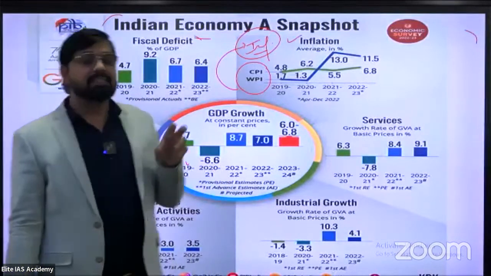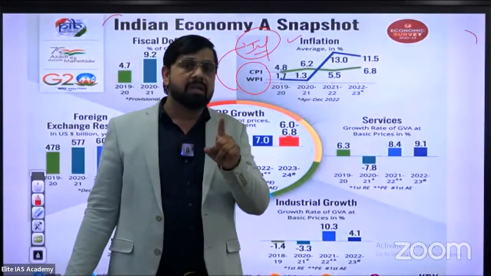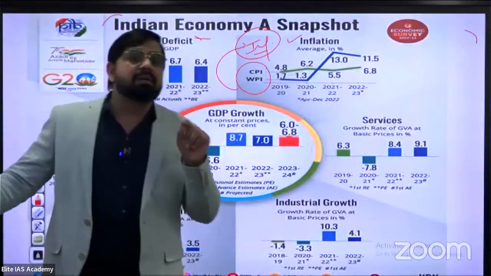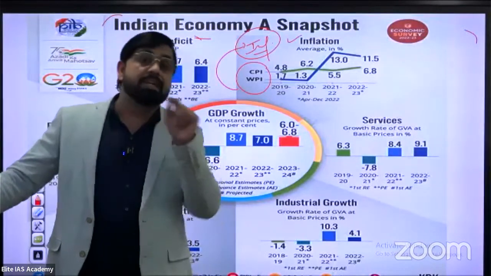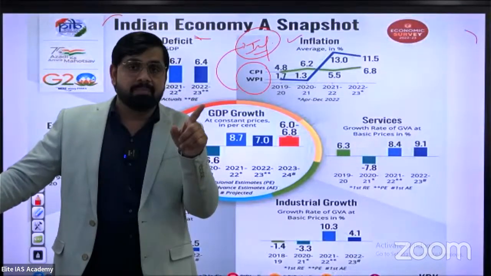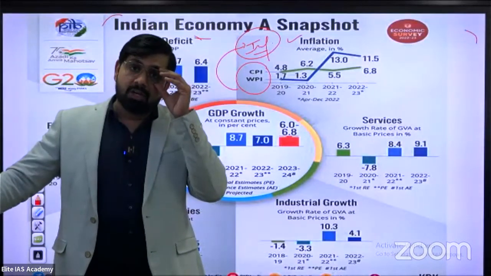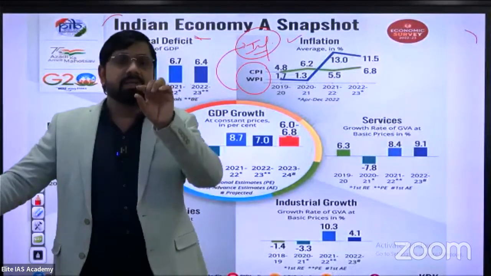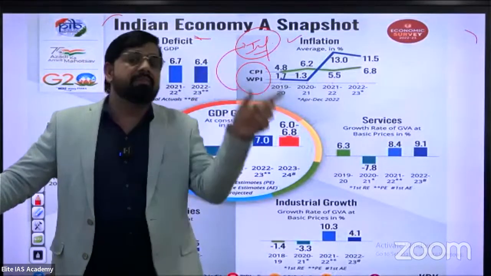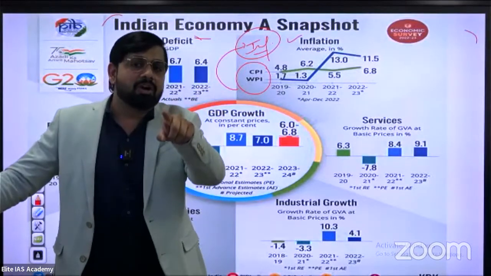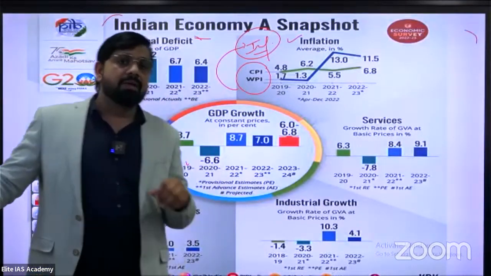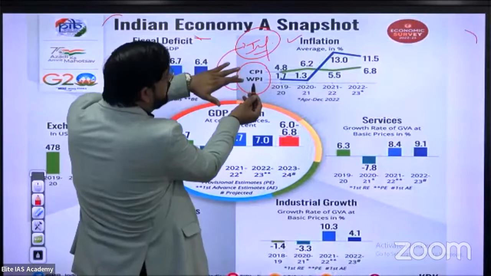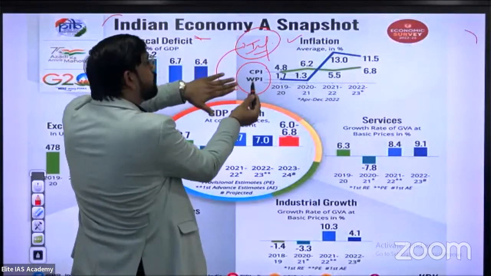In UPSC CSE Prelims 2017, there was a question related to WPI. The question was multi-statement based, and one statement said the base year of WPI is 2011. Is that the right or wrong statement? This is the right statement: the base year of WPI is 2011. So Consumer Price Index and Wholesale Price Index are the indexes which help to calculate inflation.